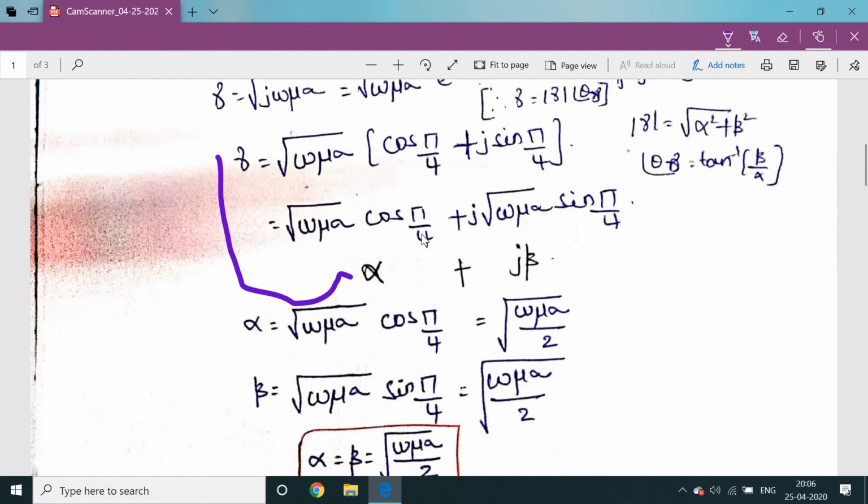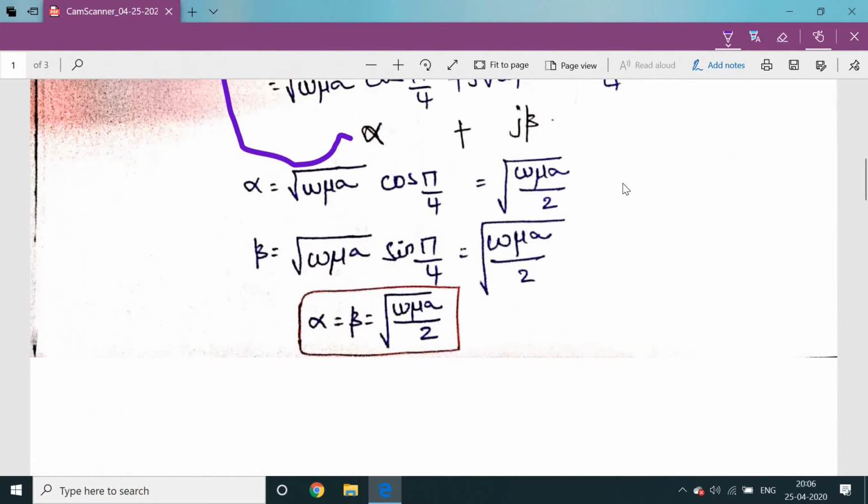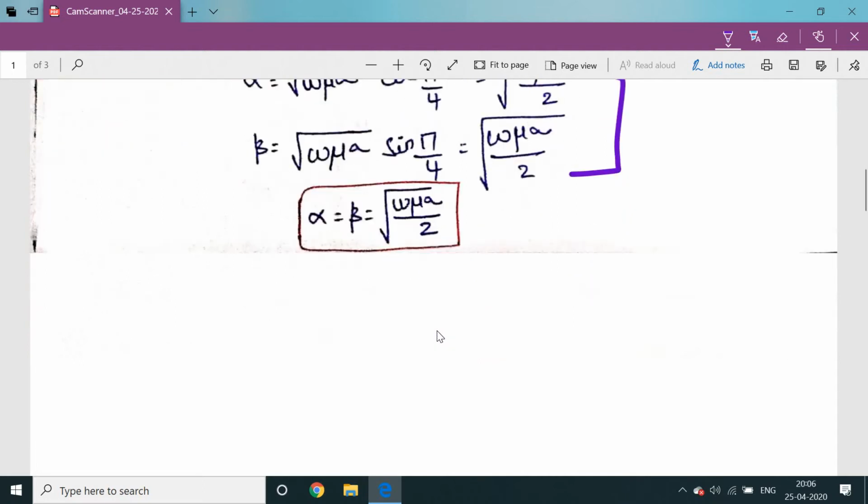We know that cos pi by 4 is 1 by root 2, so we include that. Finally we get alpha is equal to the square root of omega mu sigma by 2. And beta, since sin pi by 4 is also equal to 1 by root 2, is also the square root of omega mu sigma by 2. So alpha and beta are equal: alpha is equal to beta is equal to the square root of omega mu sigma by 2.